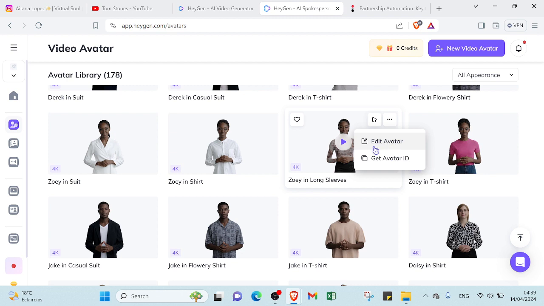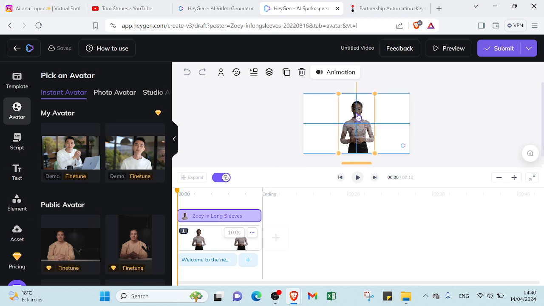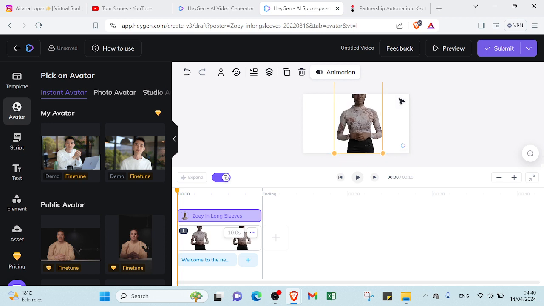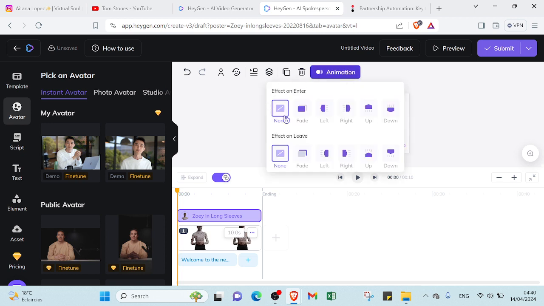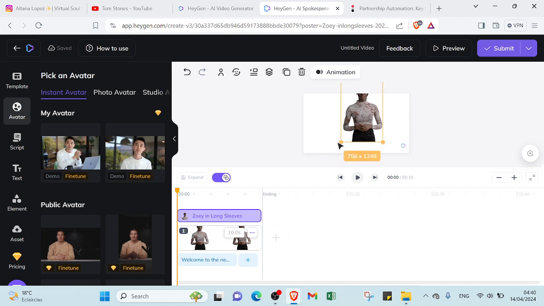You can edit avatar or you can get avatar ID. For this one, if you want to create video with this avatar, you can click on the landscape. If you want to start with video on YouTube, as you can see here, we have a lot of options. This AI character, you can put it on the left, on the right, in the middle if you want, and also you can determine the size of your AI character. You can also add animation, so you can add an effect on enter, an effect on leave. As you can see here, we have various effects, so you can choose the one you want.